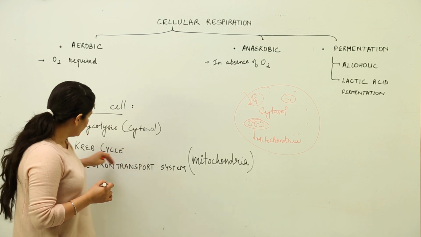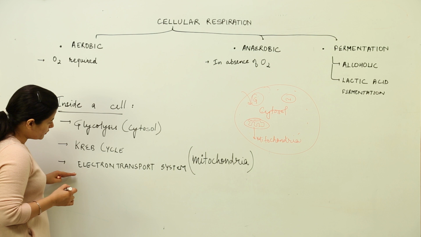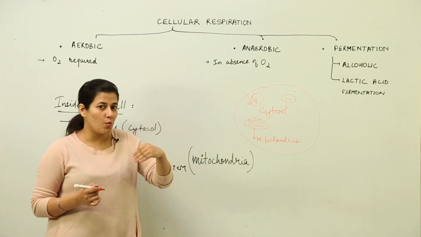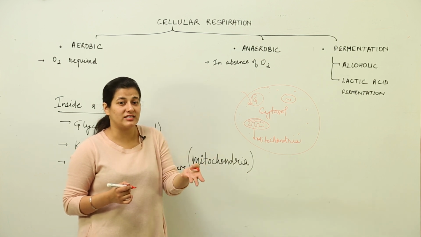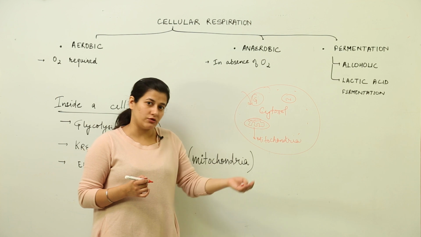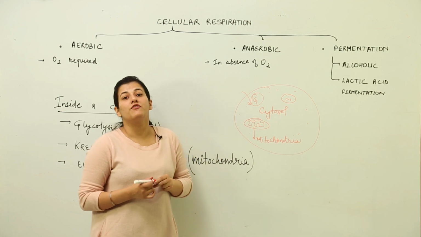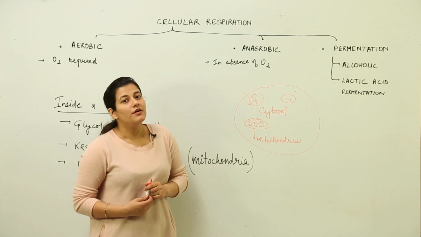We are going to get it through the Krebs cycle. The energy which is to be generated would be done by the electron transport system, where an electron jumps from one collector to the other. That is, an electron-deficient molecule takes up the electron, then it passes the electron to the next one. In this way, a lot of energy is formed in the form of ATP, and that energy is the result of cellular respiration.